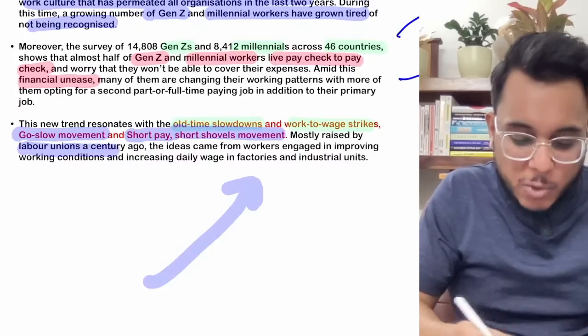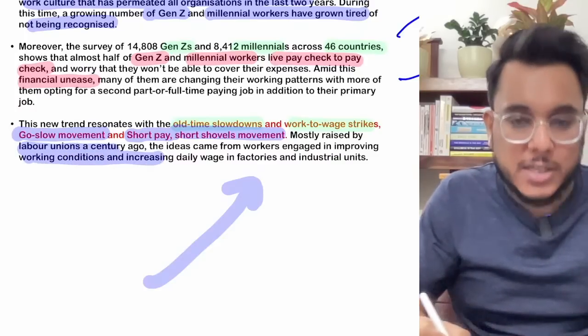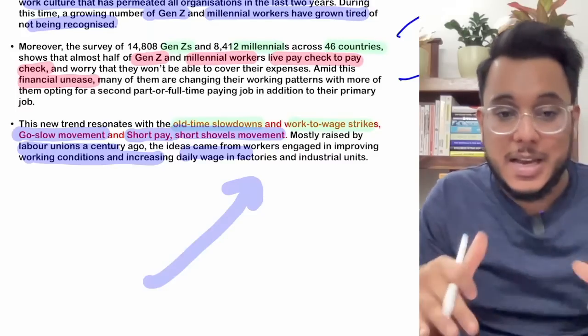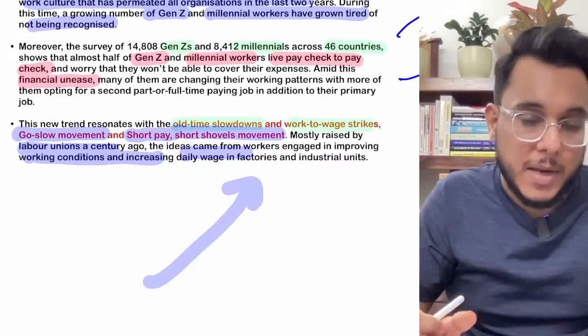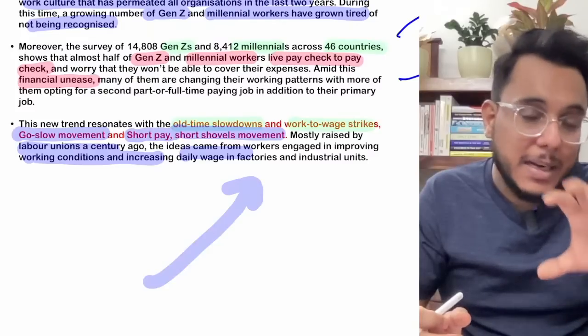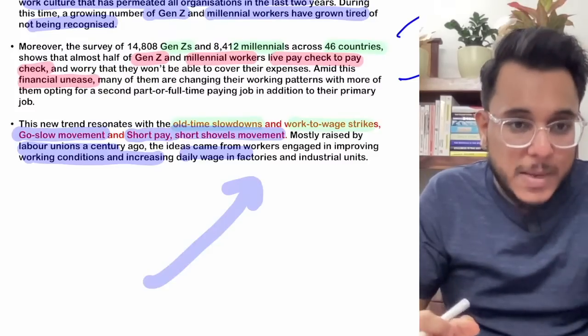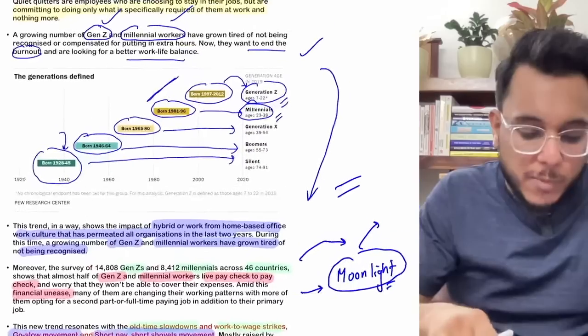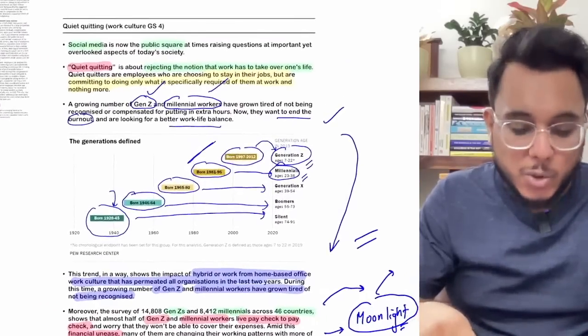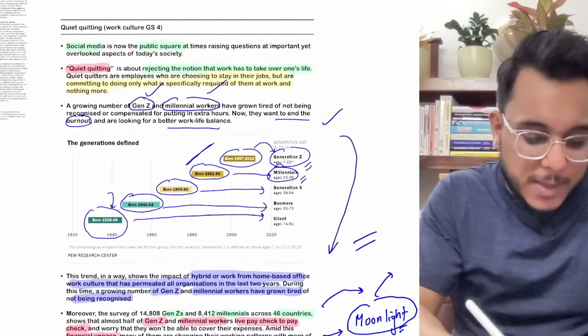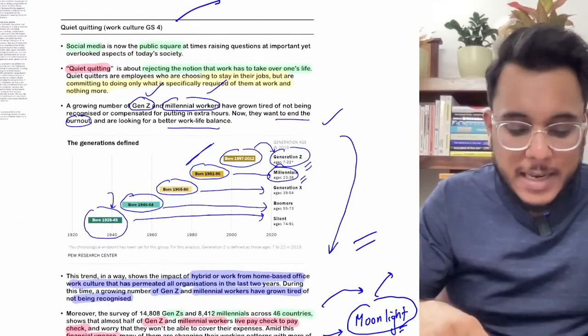And there the labor unions asked that working conditions be improved, wages be increased, and disproportionate work should not be given. And now this demand that more work will not be done is being manifested in the quiet quitting movement that is now going on. So with respect to work culture, this becomes a very, very important topic.